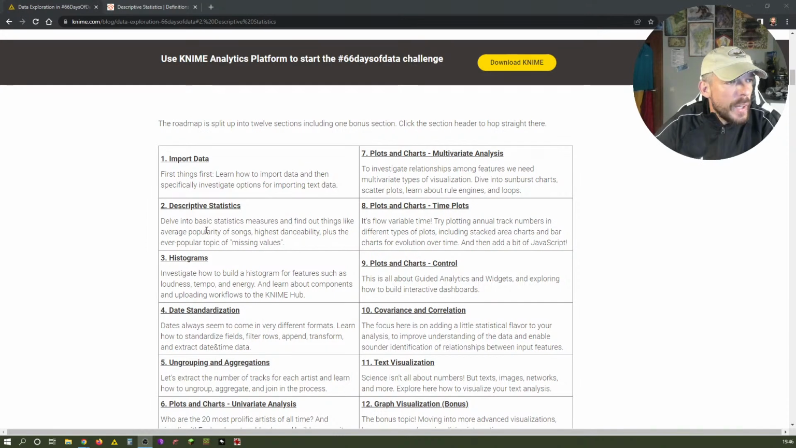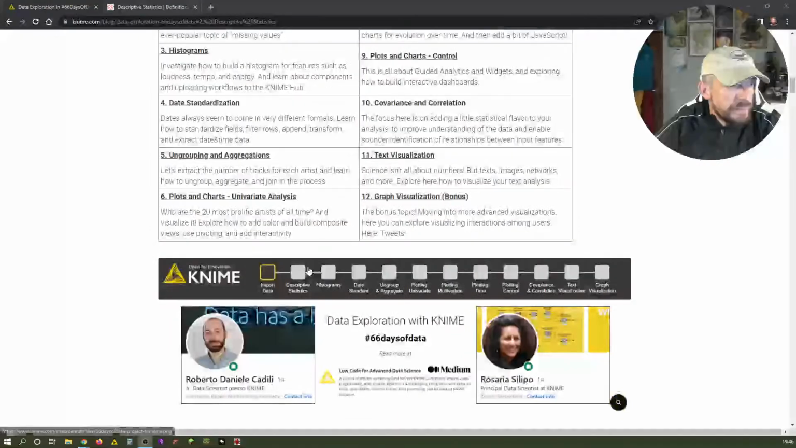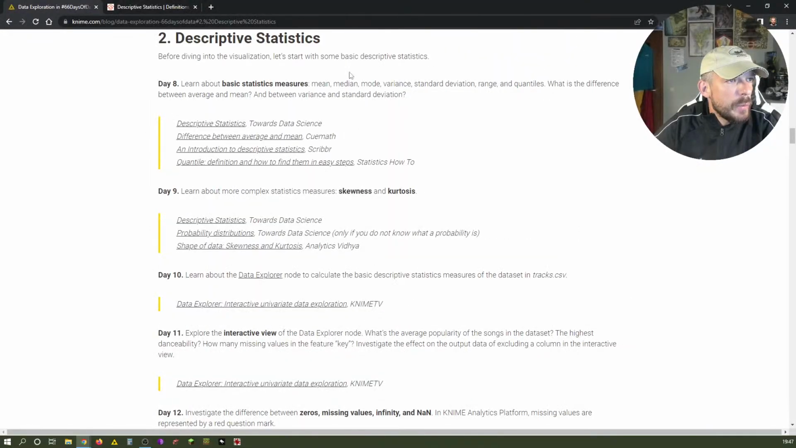So let's have a quick overview what it is all about, and then we dive a little bit deeper into today's task or today's learning, so to say. So delve into basic statistic measures and find out things like average popularity of songs, highest danceability, plus the ever popular topic of missing values. That sounds promising, doesn't it? As I said before, we're working with the Spotify dataset that we downloaded in the last week from Kaggle. We did that in the very first session. If you missed that, I linked the video up above here. So let's just jump to that, and we're in day 8.